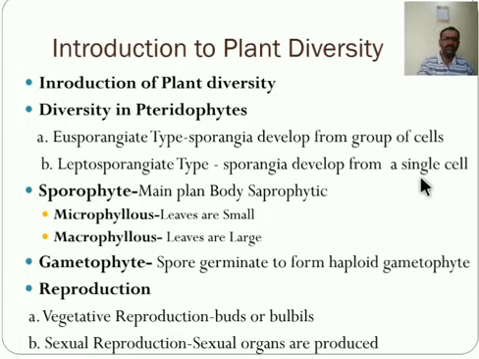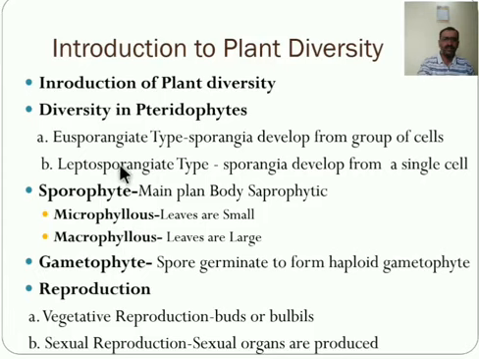In eusporangiate form, the sporangium is large and massive. The wall is several cells in thickness, and the spore content is high.